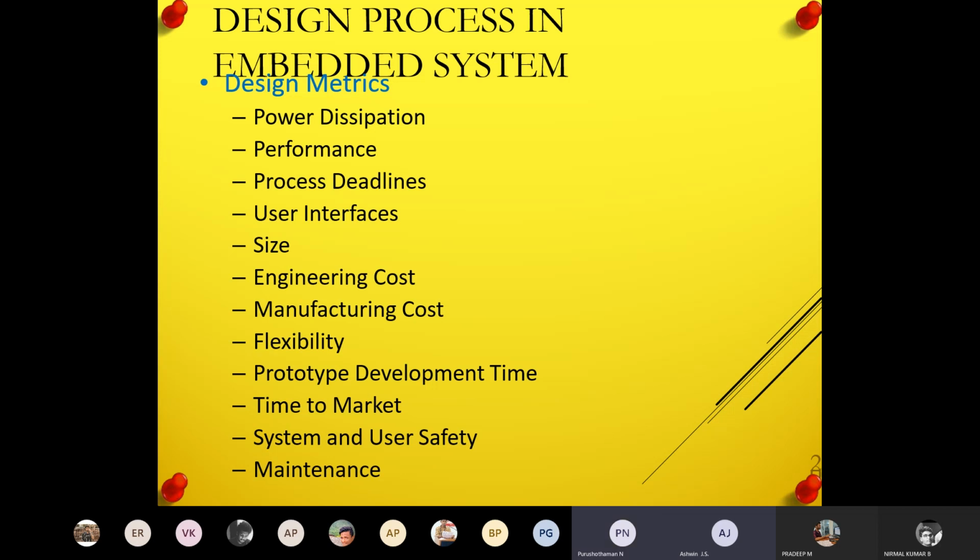Okay. Flexibility is nothing but using multiple versions, and prototype development is nothing but first I will use a small prototype, after that I will build a large one. And time to market: how much time it may take to reach the market.